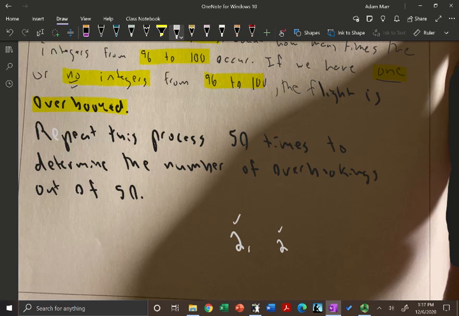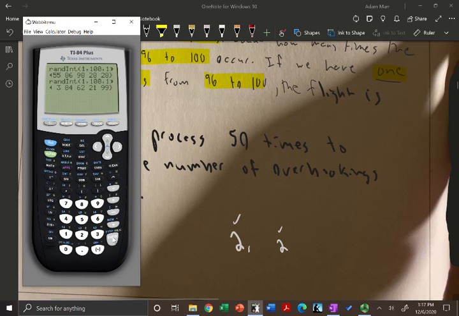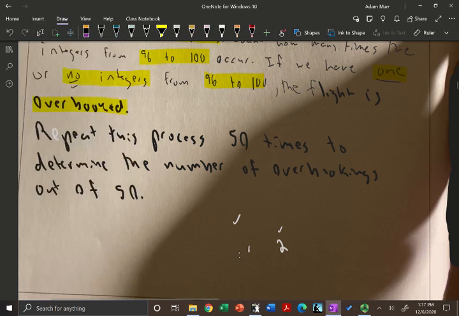So in this case, we have 0 out of 2 times that we had an overbooking. So far we're okay, and then you just would keep on doing it, et cetera. So if they ever asked you to actually do this simulation, this is the process you would do, and you would just describe what you got right here.